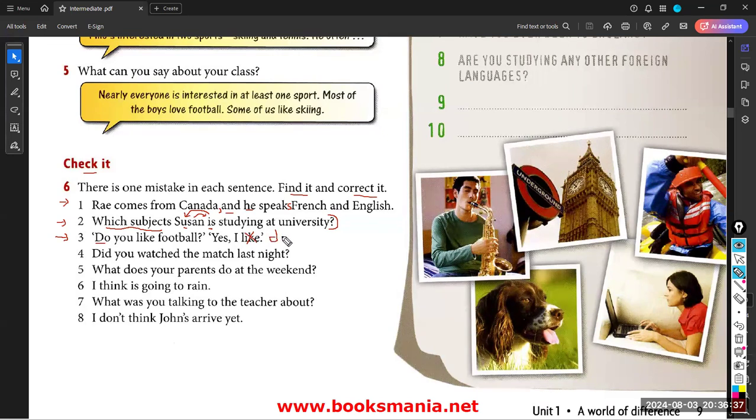Like isn't a verb here? Like is the main verb, Rashid. Do is the auxiliary. Okay? In answering the yes and no question, I have to stick with the auxiliary. If I don't have any auxiliaries in the yes and no question, I have to use do, does, did.